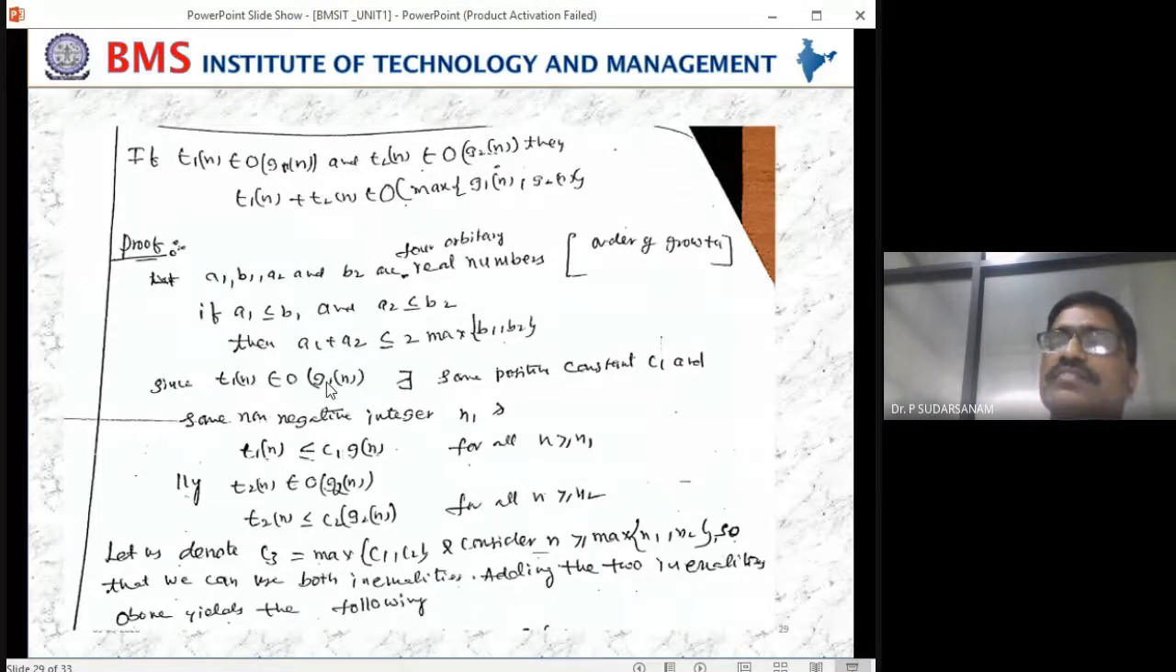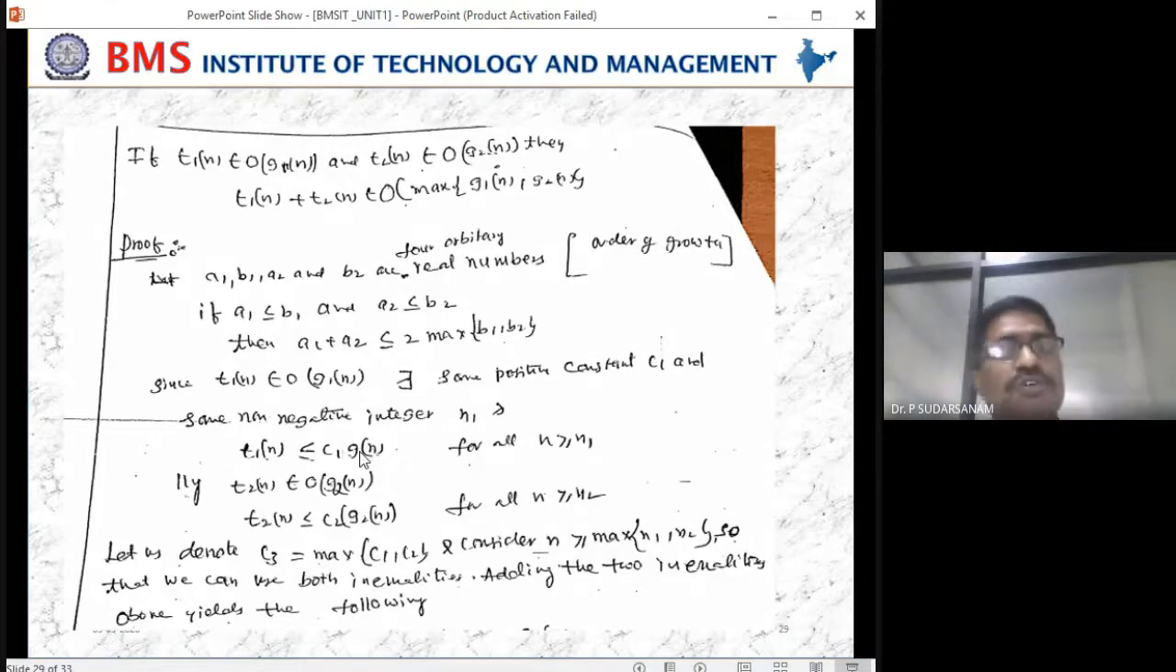There exists the order of growth: T1 of n is less than or equal to C into G of n. There exist some positive constants C1 and n naught such that T1 of n is less than or equal to C into G of n, for n greater than or equal to n naught. That is the definition we have applied here.